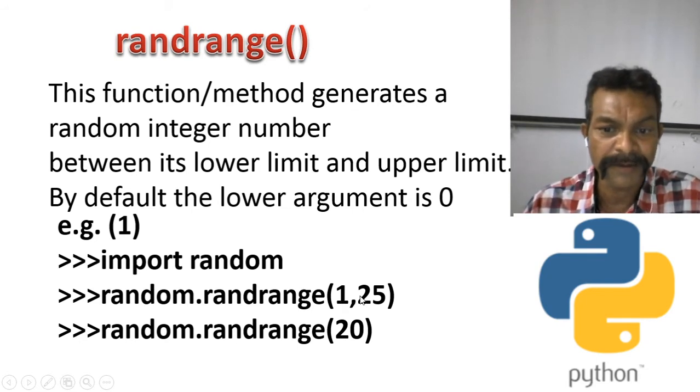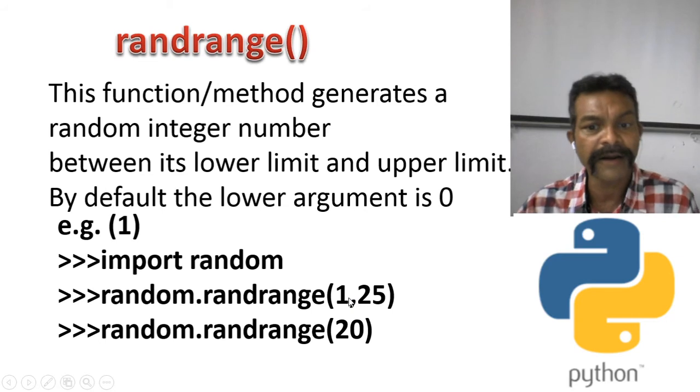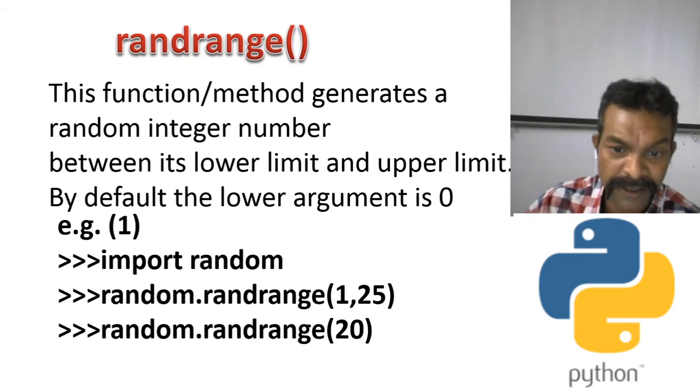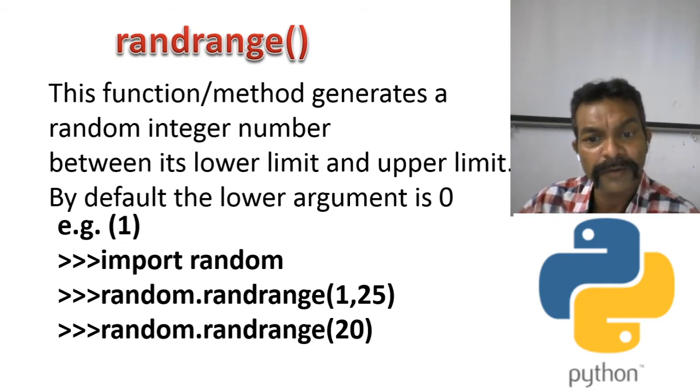So what will be the number generated by the randrange function? We have already discussed in the definition of the randrange function that the value will be generated between lower limit and upper limit. Here lower limit is 1 and upper limit is 25. The value from 2 to 24 will be generated. Any value from 2 to 24.